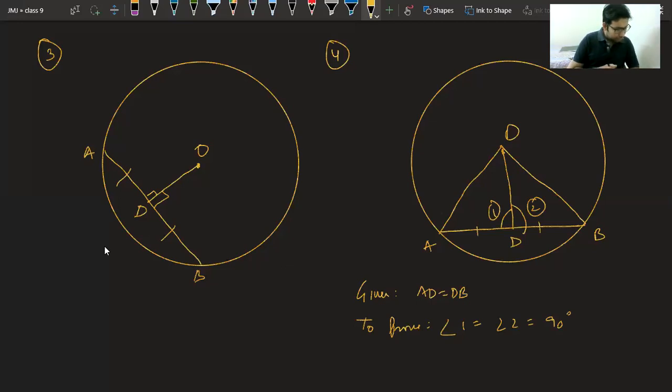Sir, is circles coming in half yearly because it is coming in PT3 syllabus? No beta, Bhuvanjot, it will not come in half yearly. Half yearly syllabus is done till probability only, that we have done already.